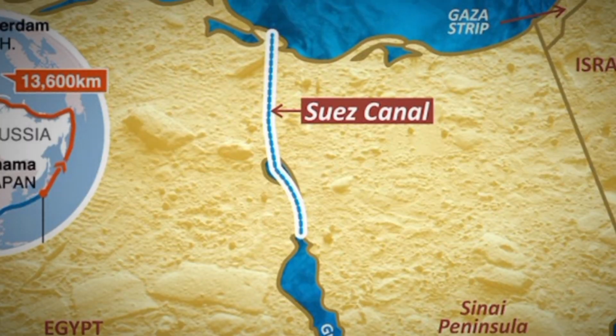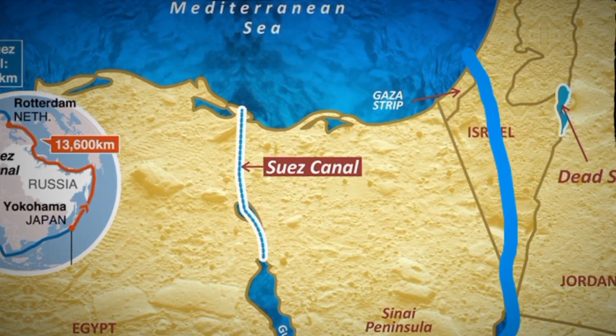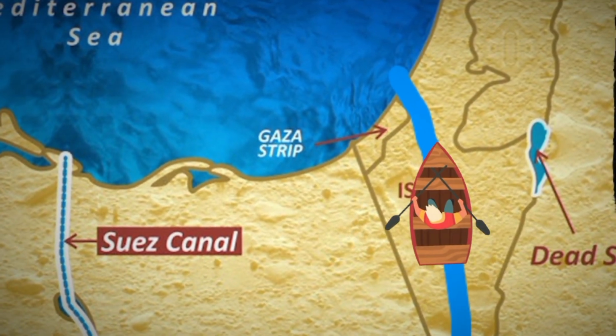Another plan that is being circulated is Gaza's canal plan. As Egypt earned a heavy amount of money through the Suez Canal, the plan is to build a canal between Israel and Gaza city and connect it with the sea. The plan is to get the maximum amount of trade to themselves.